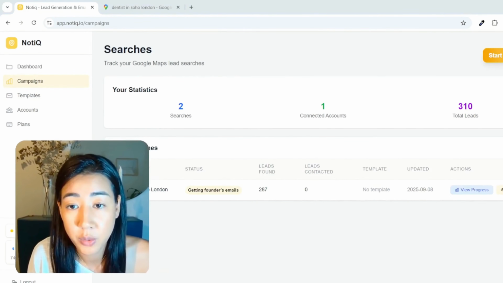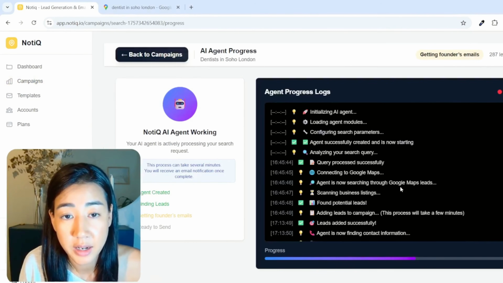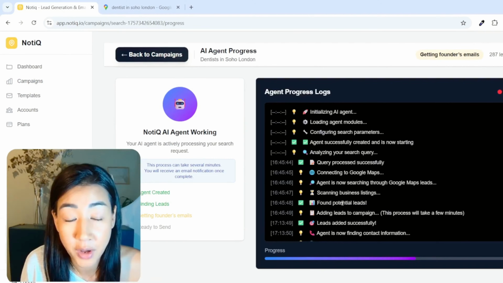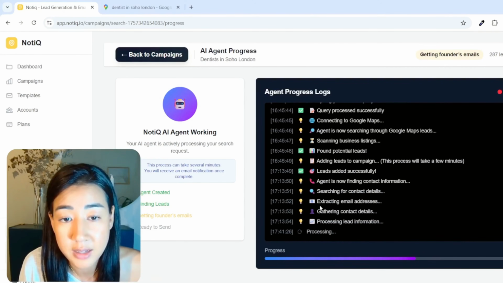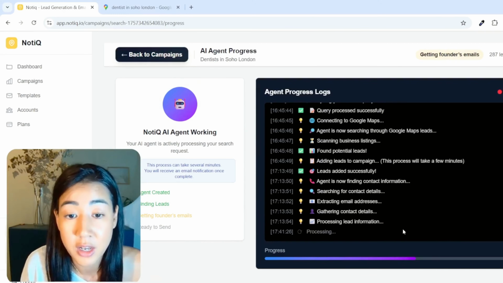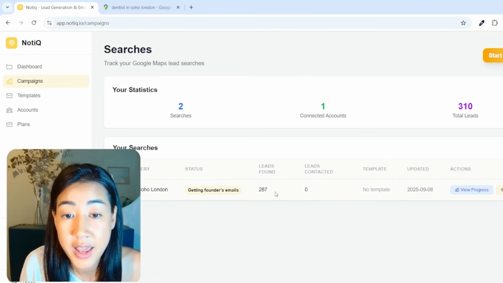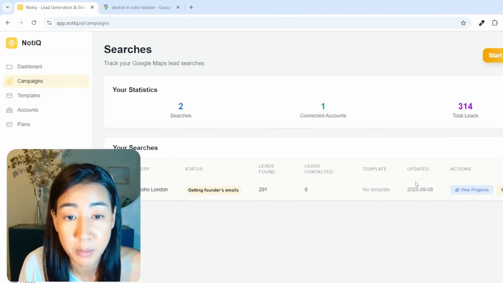So here we're just going to view the progress to see where we're at. And as you can see, we have been connecting to Google Maps, found potential leads, we added them successfully to the campaign, extracting email addresses. So far we are 60% done, and as you can see under campaign here, have found 287 leads and counting. And once the agent is done, we're going to go to the sending part.